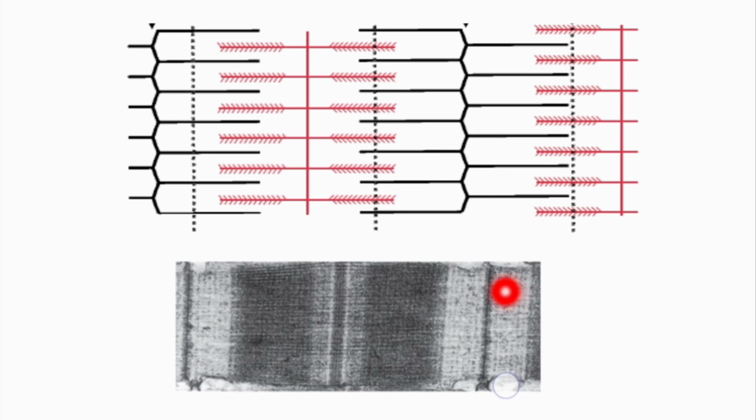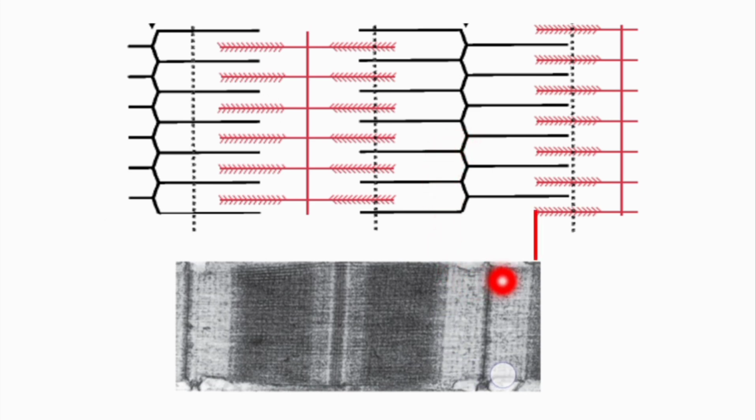So, basically these form alternate light and dark bands. Okay, this is the light band, and from here to here, this is the dark band. So, these light and dark bands are produced due to this specific arrangement of thick and thin filaments.